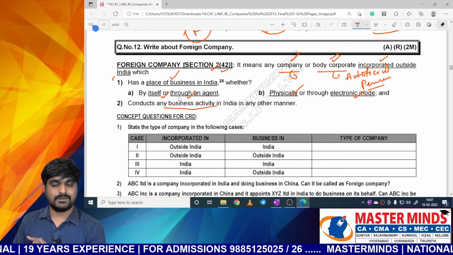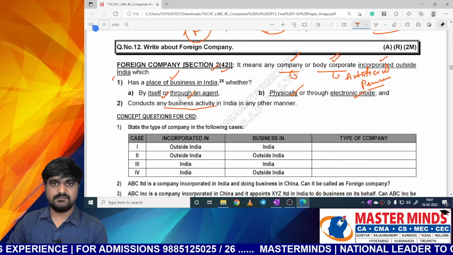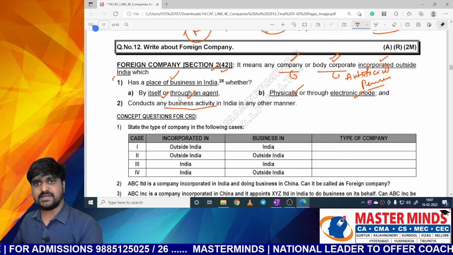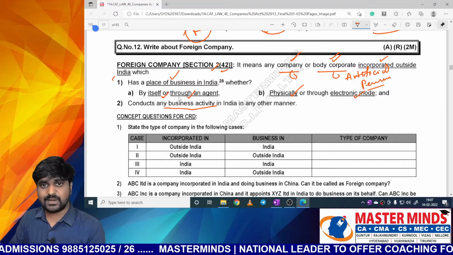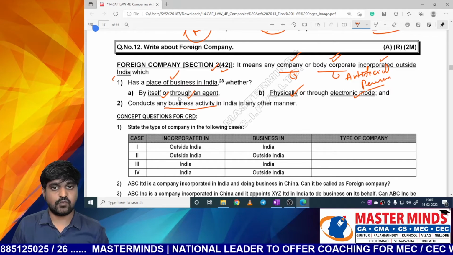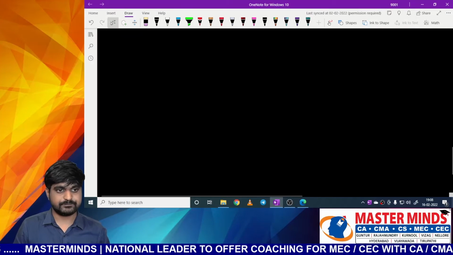That's it. So if you are doing business in India, whether directly or indirectly, whether physically or through electronic mode, or you are carrying on any business activity in any other manner, whatever it may be, if you are having some business relation with India, then your company will be called a foreign company. Okay, let's understand this concept with the help of an example.